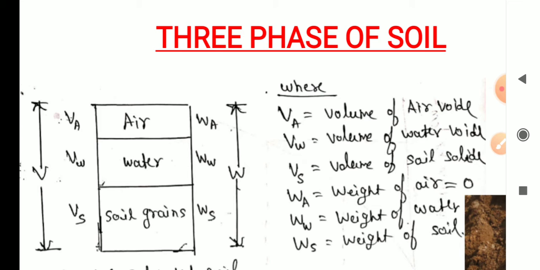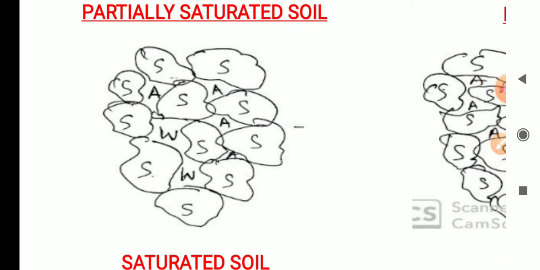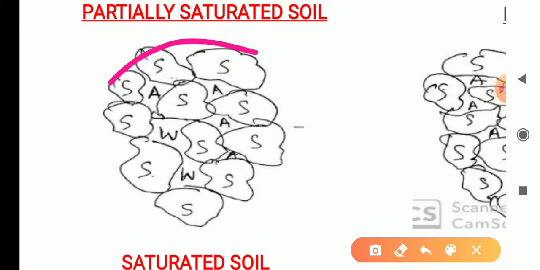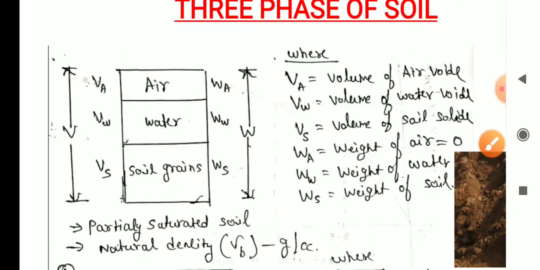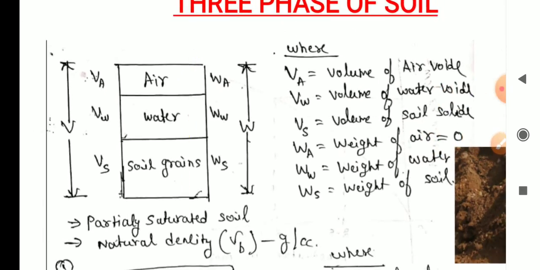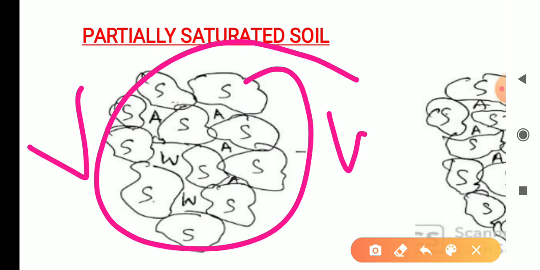So see, the partially saturated soil here has soil, air and water. I wrote it manually here. That means it has soil grains, water and air. This partially saturated soil has some volume and some weight.